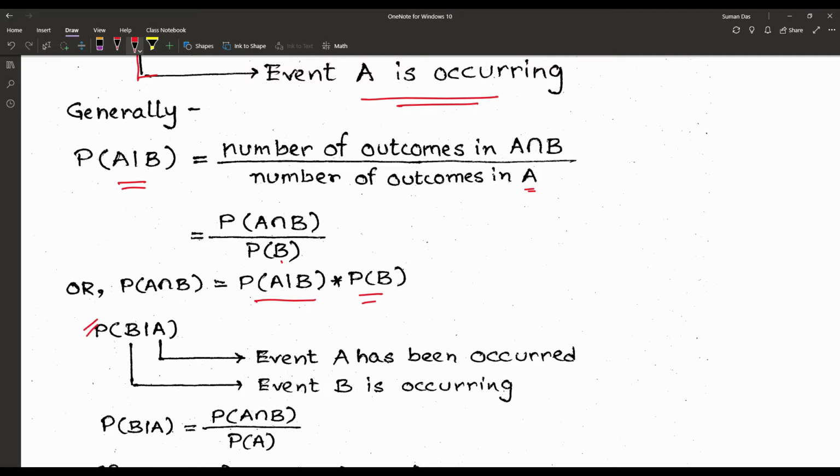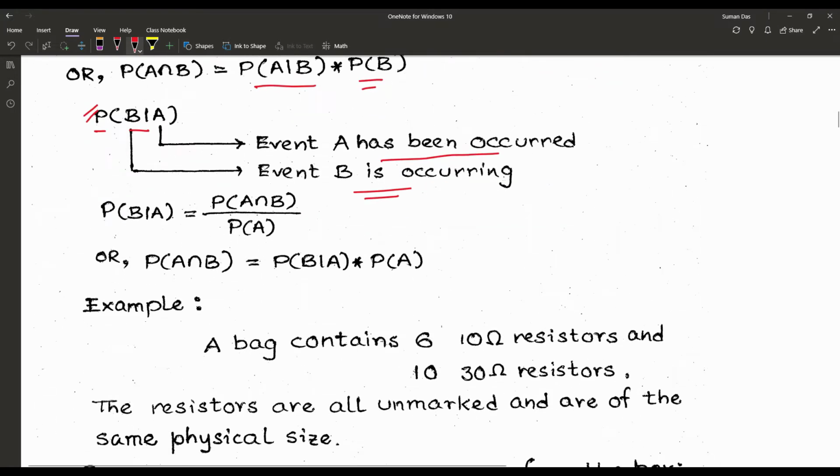Likewise, for P(B by A), as A is the occurred event, we write it as the denominator. So P(A intersection B) can also be written as P(B by A) into P(A). Now A intersection B is also B intersection A, as we already know the commutative property holds.